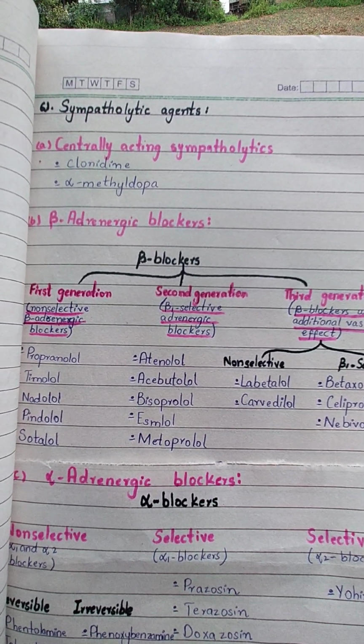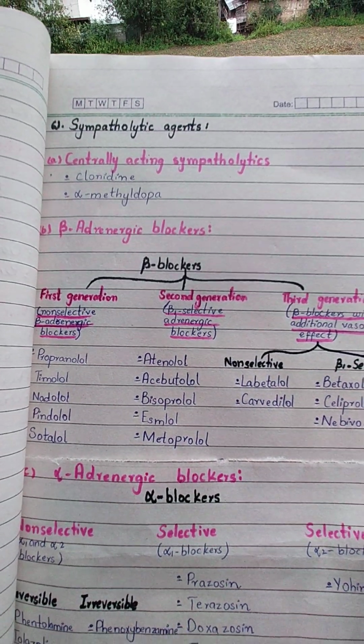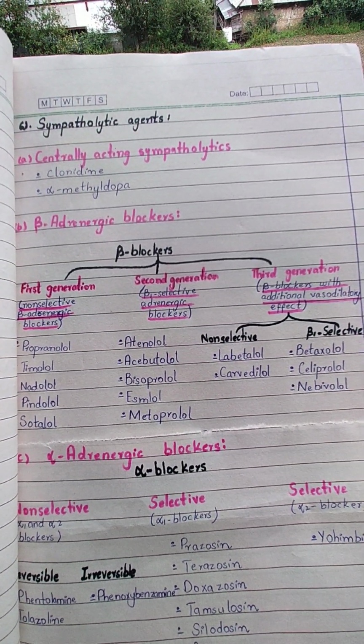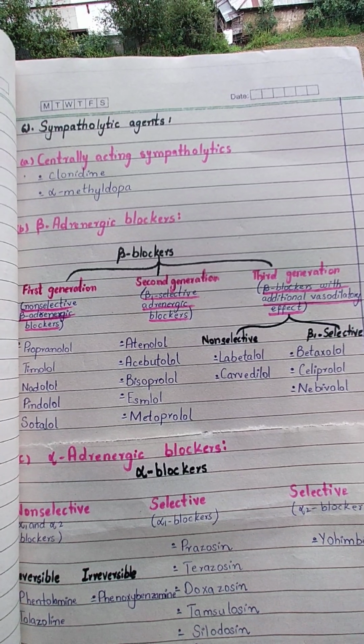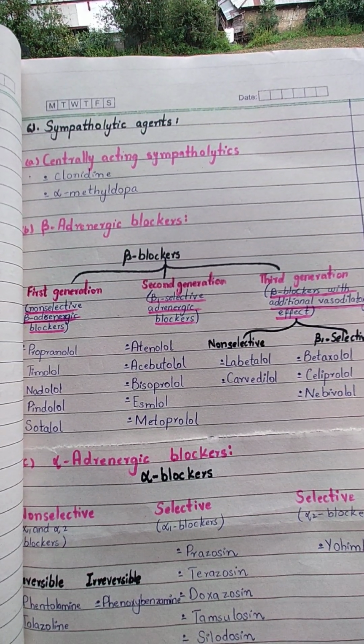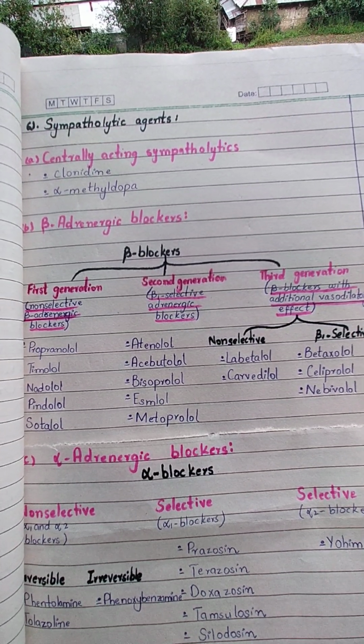Next is beta adrenergic blockers. We have discussed the beta blockers in detail. Beta blockers have 3 generations: first, second and third generation. First generation is the non-selective ones. Non-selective include propranolol, timolol, nadolol, pindolol and sotalol. The LOL class is beta blockers.